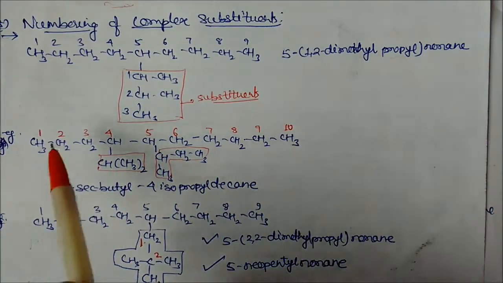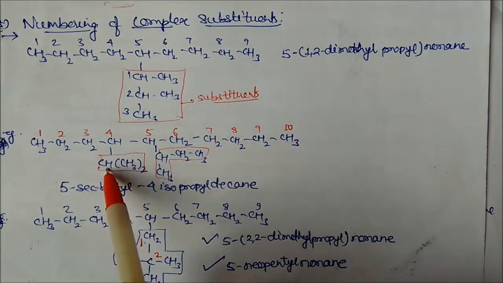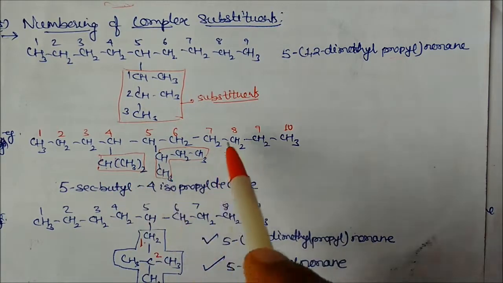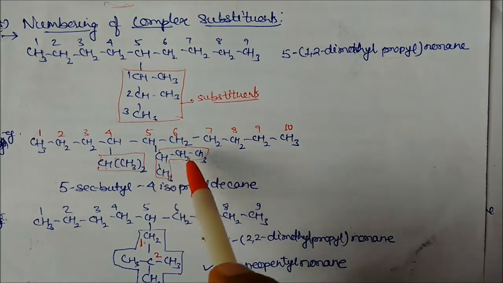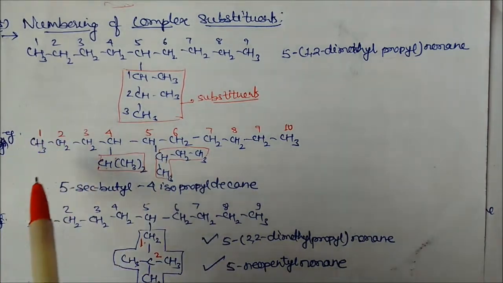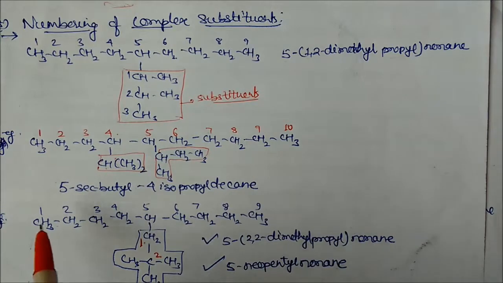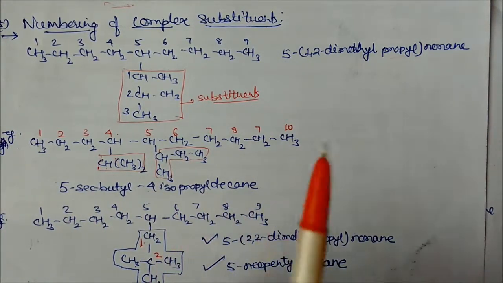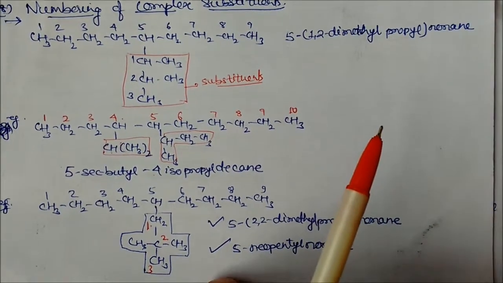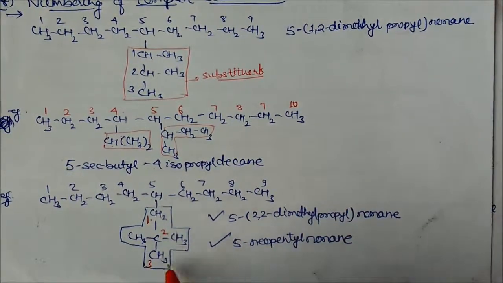Similarly, you can see this side. This is the longest chain, and this is the fourth carbon, CH bracket CH3 whole thrice. Here CH, CH2, CH. This is secondary butyl. We have to count from this side because the locant is 4, the lowest one. So 5-secondary butyl, 4-isopropyldecane. Similarly, I have one more example: CH3, CH2, CH, this one. You can see this is the neopentyl. So we can write 5-(2,2-dimethylpropyl)nonane, or we can write 5-neopentylnonane. This is also possible.